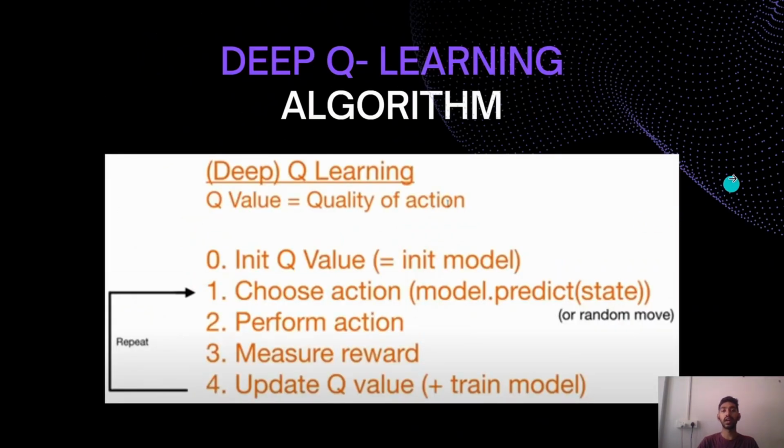Next, we are having the deep Q learning algorithm. The deep Q algorithm is as follows. Initially, we'll have an initial Q value, which is the quality of the action. Then we choose an action: either the model predicts from the state and then it takes the action, or else it does a random move. After performing the action, the reward is measured and the Q value is updated. This is how the model keeps on training, and this is repeated in a loop until a good Q value is attained.